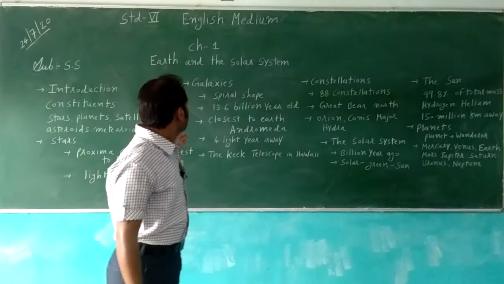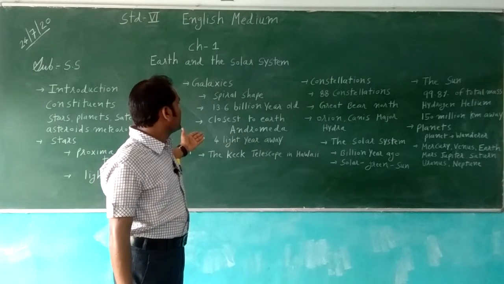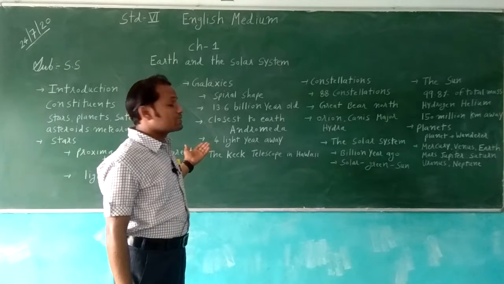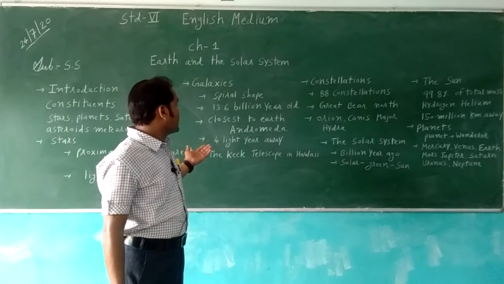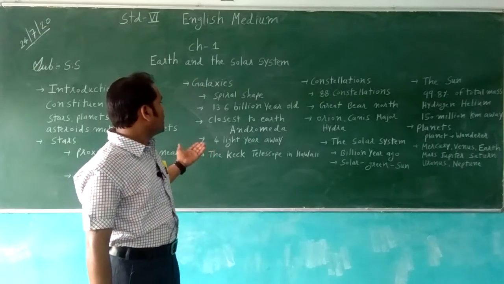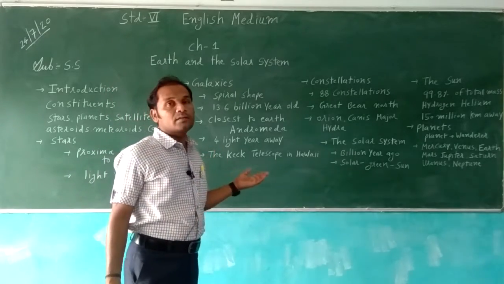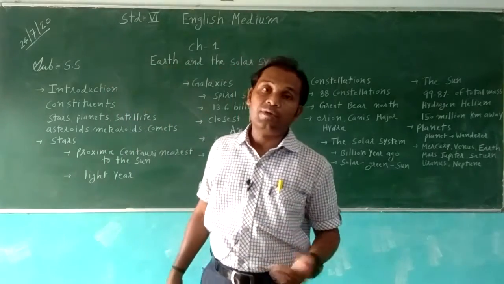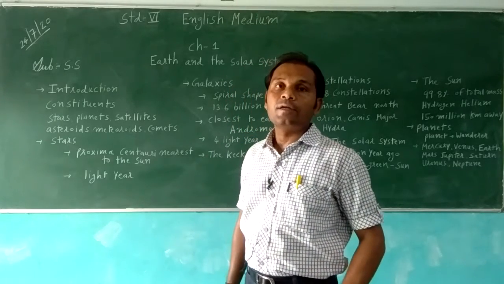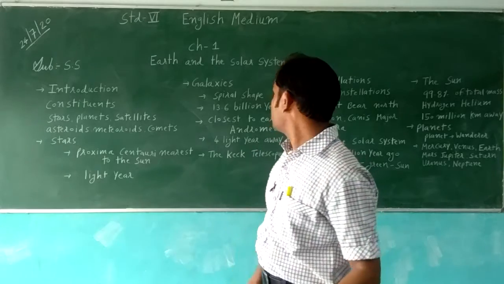So the galaxies are in spiral shape, the closest galaxy to the Earth is Andromeda, and it is 4 light years away from the Earth.